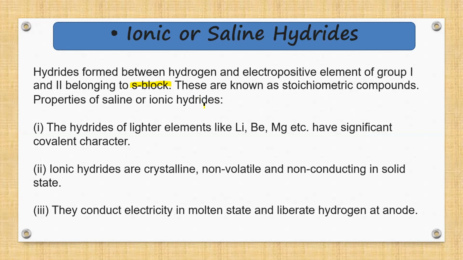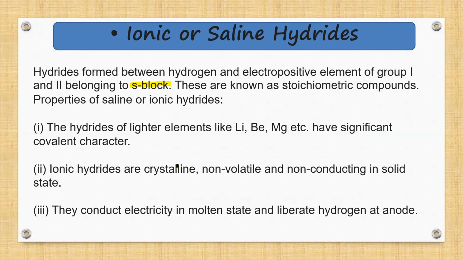Properties of saline or ionic hydrides: these hydrides of lighter elements like lithium, beryllium, magnesium, etc. have significant covalent character. Now, what is covalent character? Covalent character means that when the hydrides are formed between hydrogen and the metal, they are formed by sharing of electrons. Why is this so? Because lithium and beryllium have very small atomic sizes, and hence they do not lose or gain electrons, rather they share electrons and attain their stable configuration.